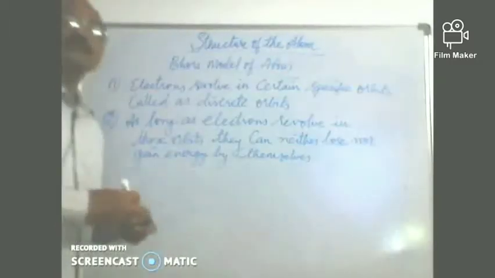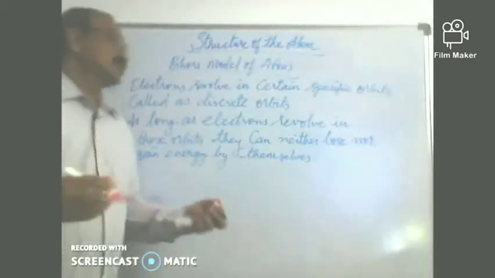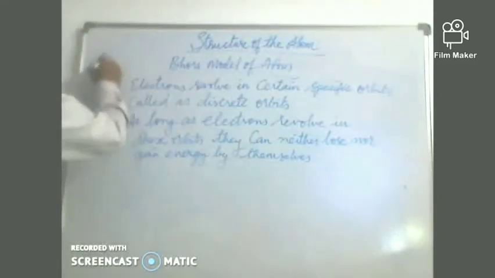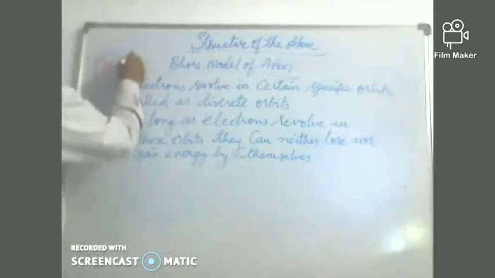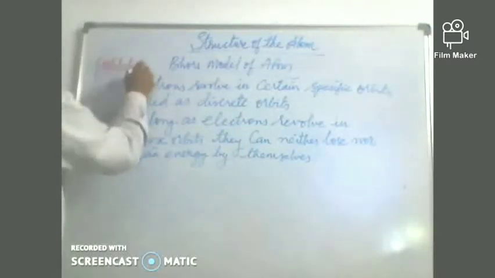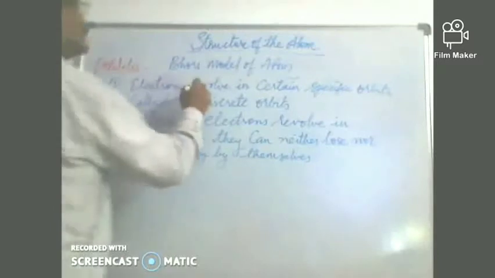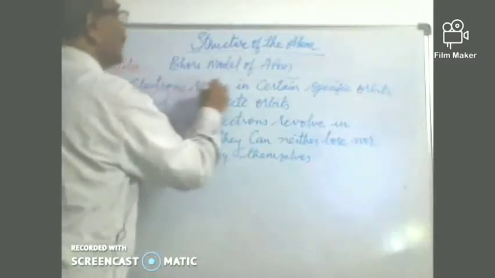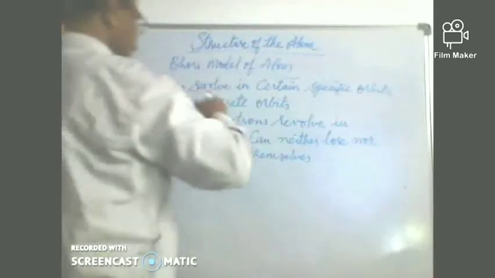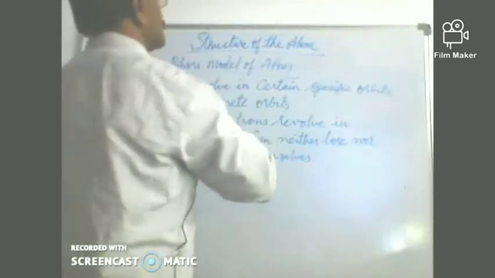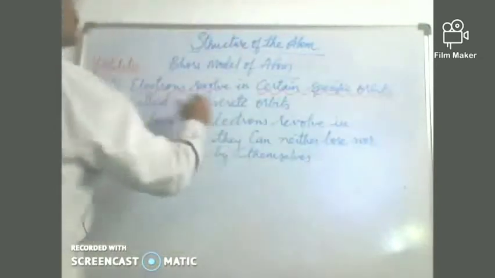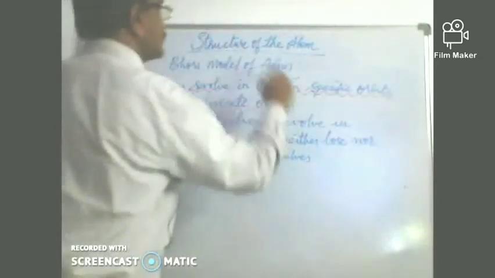So, children, right, we are having the Bohr's model postulates. We write the postulates of Bohr's model. Right, the postulates are electrons revolve in certain specific orbits around the nucleus, called as discrete orbits.